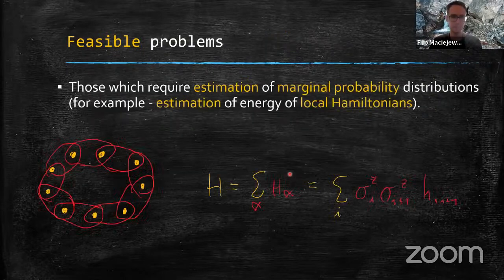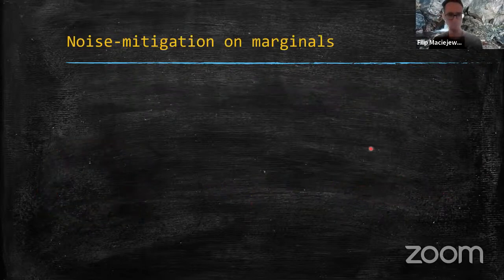And what I mean by this is the problems which require estimation of multiple marginal probability distributions, because this is an easy task. And for example, estimation of energy of local Hamiltonians, and by local Hamiltonians, I mean the ones which have some local terms, right? Like, for example, the nearest neighbors.